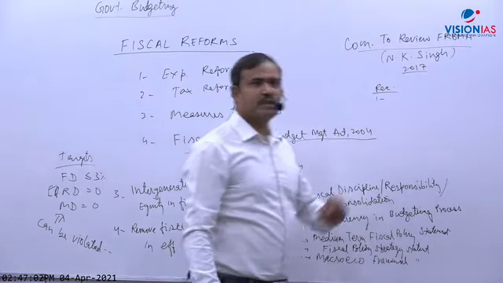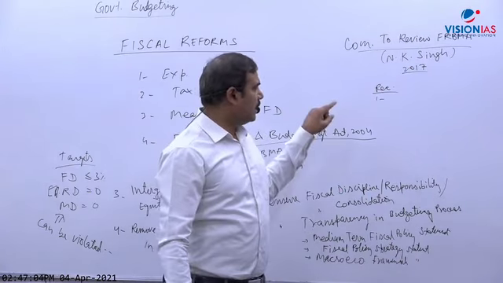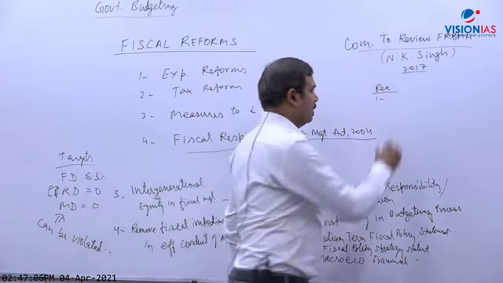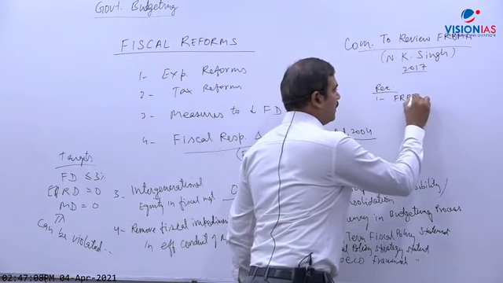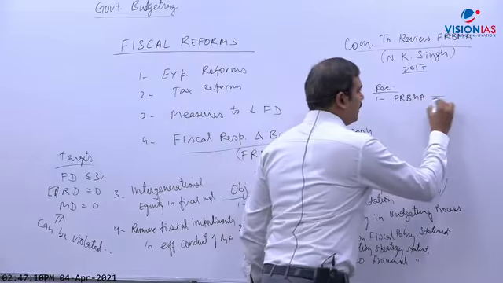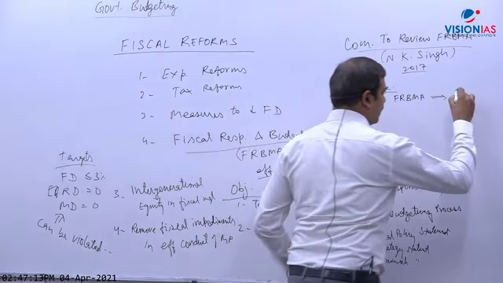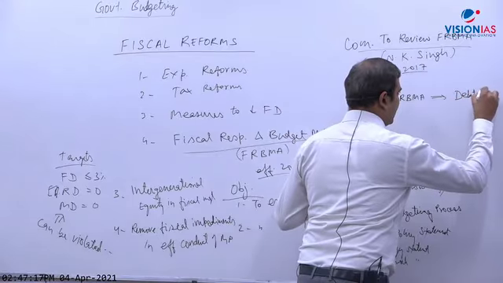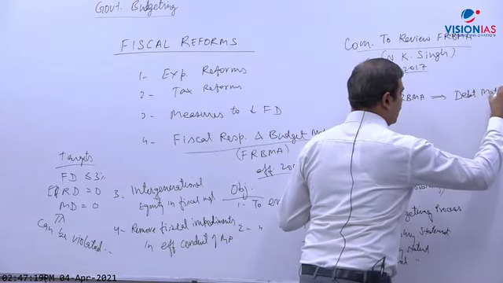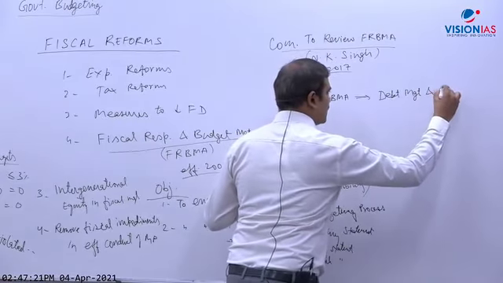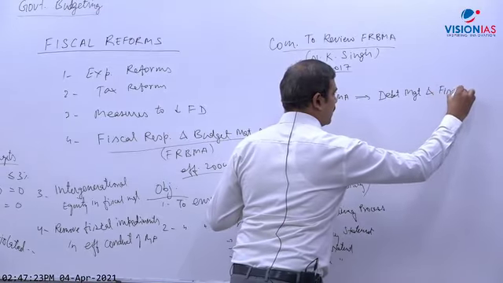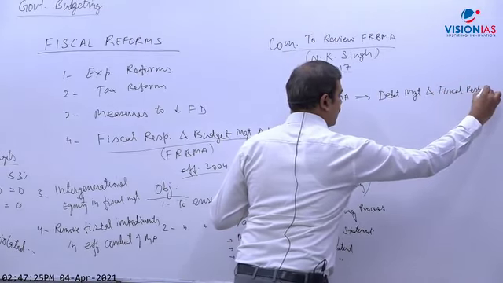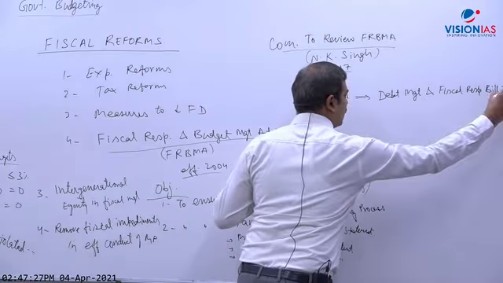So the first point you mention: FRBMA to be replaced by the Debt Management and Fiscal Responsibility Bill 2017.